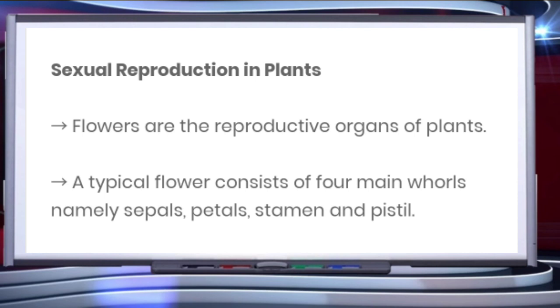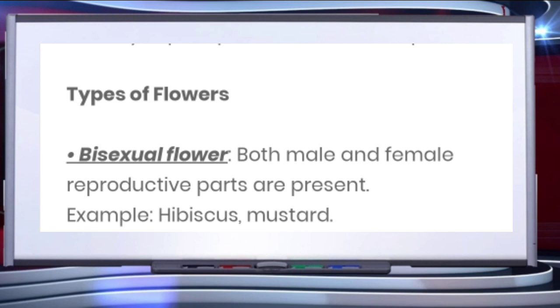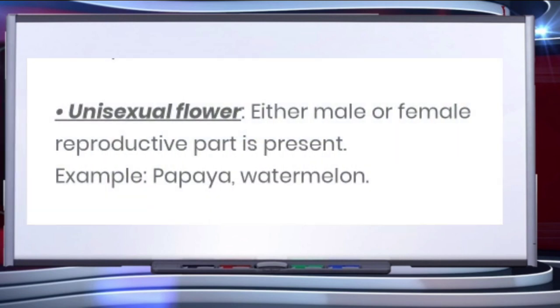A typical flower consists of four main whorls, namely sepals, petals, stamen and pistil. Children, types of flowers. Basically, there are two types of flowers, bisexual flower and unisexual flower. Bisexual flower means when both male and female reproductive parts are present in the same flower. Such flowers are called bisexual flowers. For example, we have mustard, hibiscus, etc. Unisexual flowers: either male or female reproductive part is present in that flower. That is known as unisexual flower. For example, papaya, watermelon, etc.